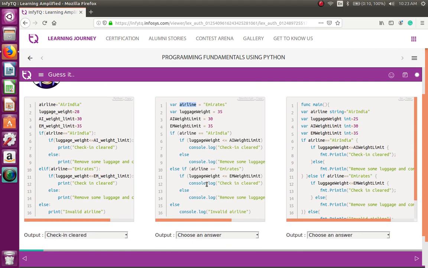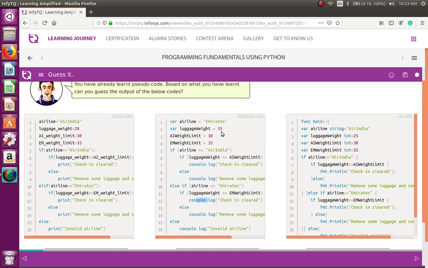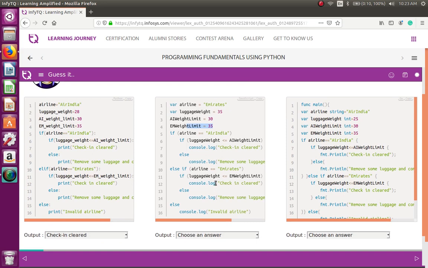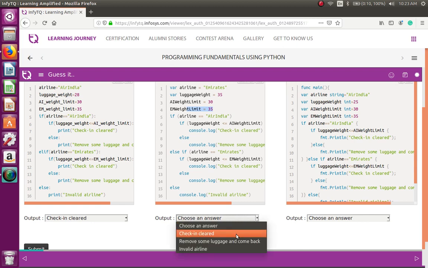So we need to check console.log, that's the output statement which is being used. Here we use a print statement, here we use output, here console.log statement, right? I believe this is JavaScript. Yes, so if airline equal to Emirates, this is the area we need to look at. If luggage weight less than or equal to Emirates weight limit, luggage weight is 35, Emirates weight limit is 35, yes, less than or equal to 35. So in that case, if this is true, the console.log will give check in cleared. Here also the output should be check in cleared.